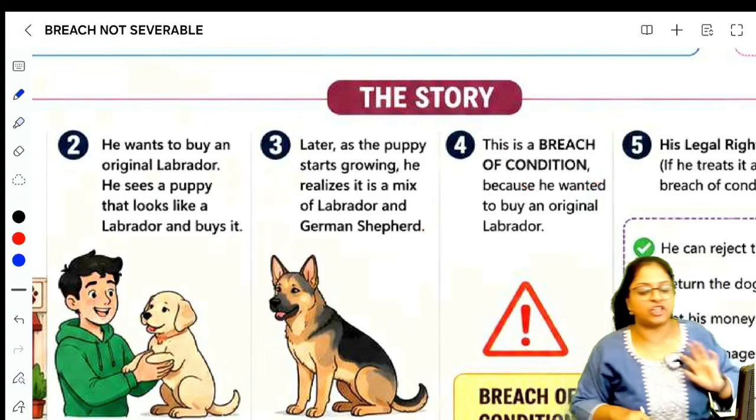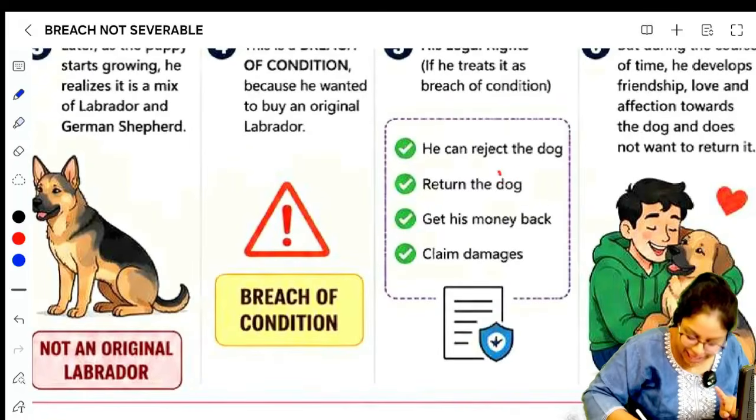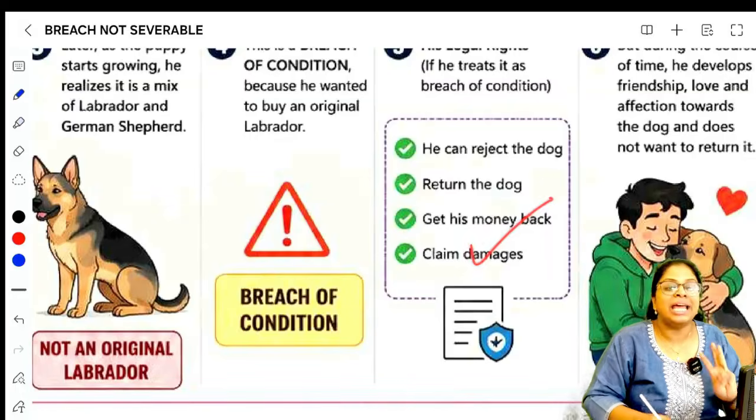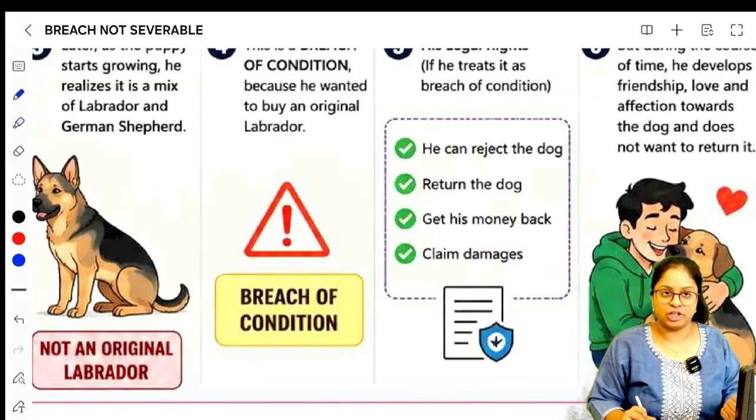If there is a breach of condition, you have powers. What can the animal lover do? He can reject the dog, he can leave the dog back, he can return the dog, he can get his 50,000 rupees back and he can claim for damages.